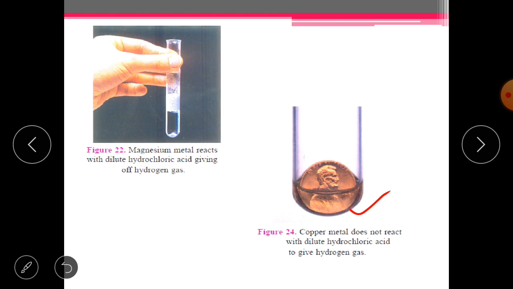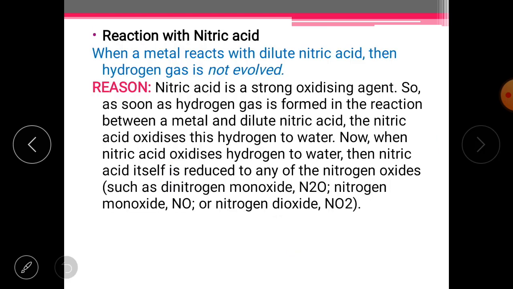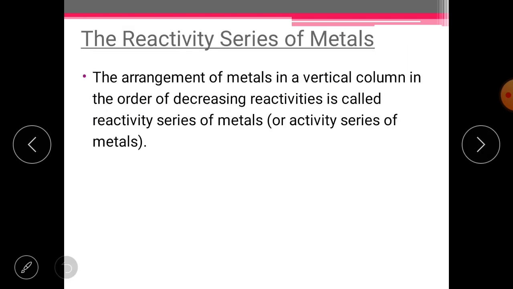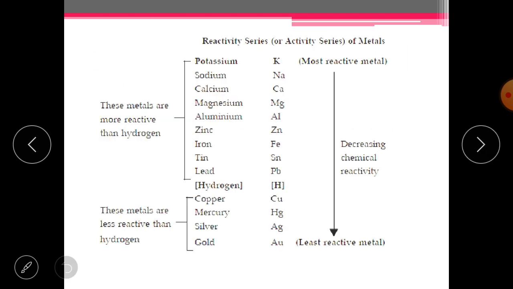If it is less reactive, obviously it will not displace hydrogen, and that's why it's not reacting with the acid. Now I think it's clear to all of you. Let's go back to the topic. So this reactivity series is helpful for finding out whether a particular reaction will happen or not, and also which is the more reactive metal and which is the less reactive metal. Now let's move to the next topic.